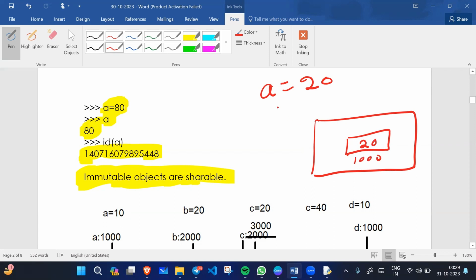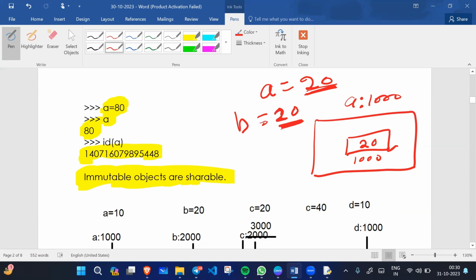The object a will refer to the address of this memory block. If I create b equals 20, a new block will not be created, because 20 already exists in memory.